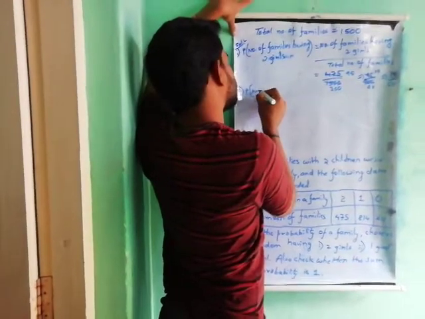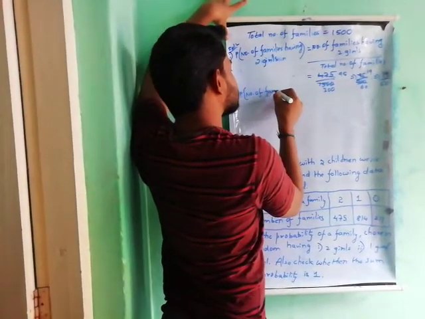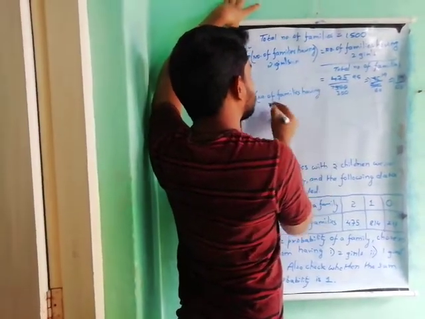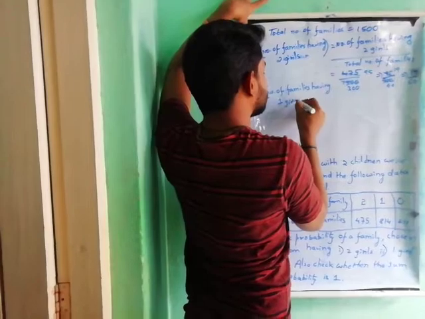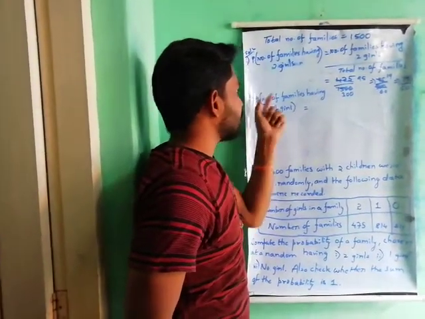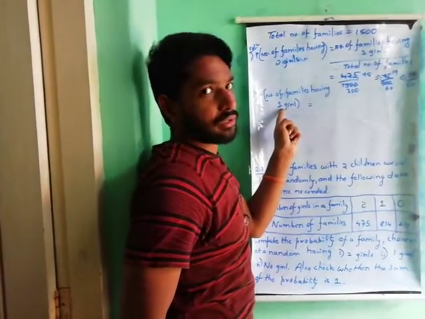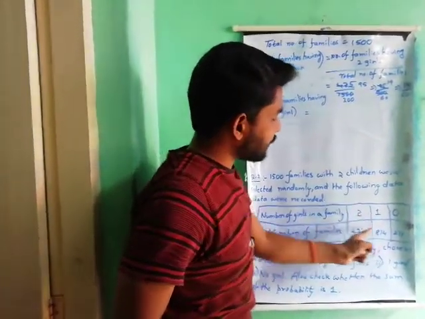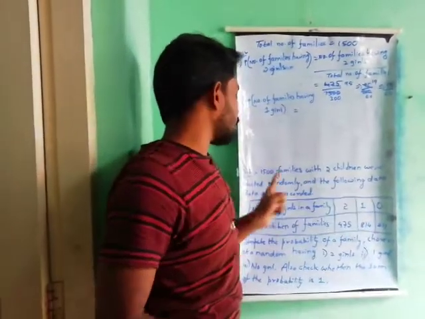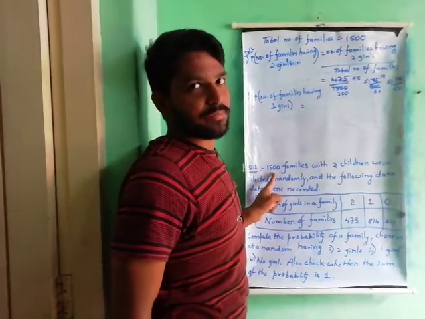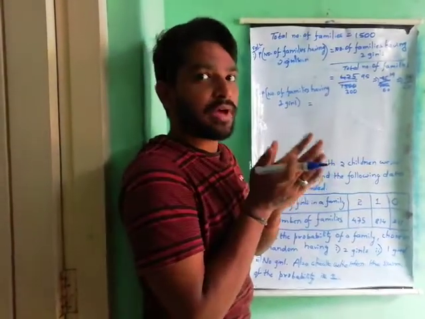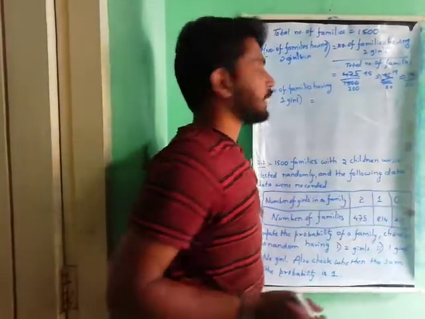Probability of number of families having one girl. So here also we are finding the probability of number of families having one girl. How many families are there? 814 families are there having only one girl out of 1500 families. So we have to concentrate on the families, not these numbers.